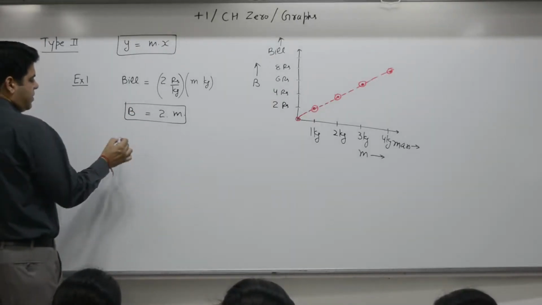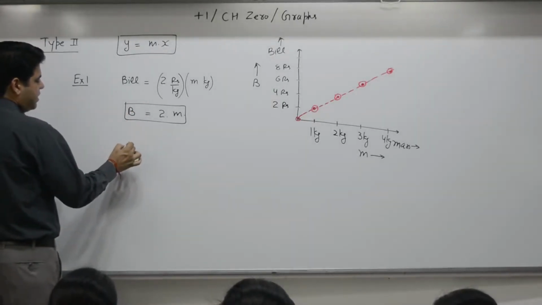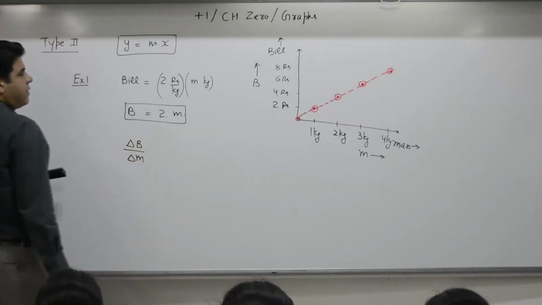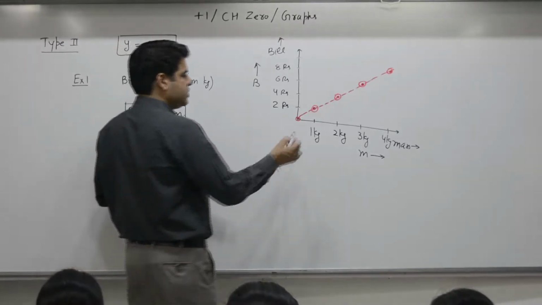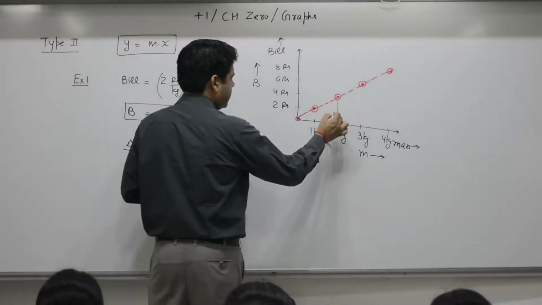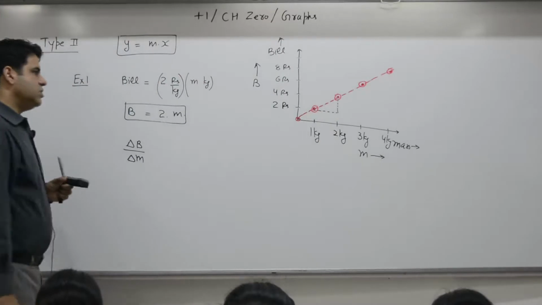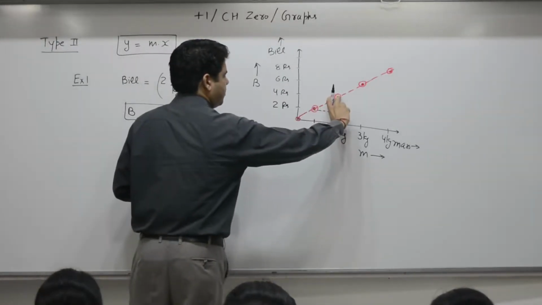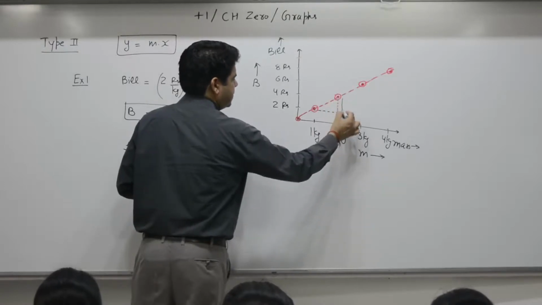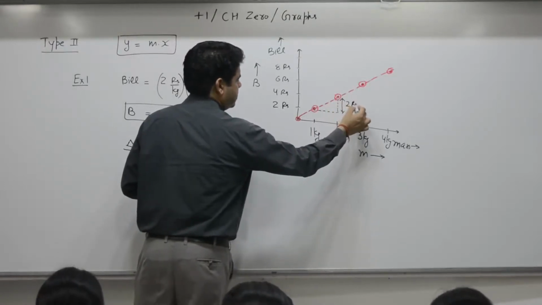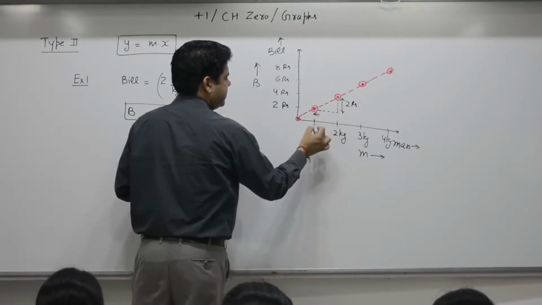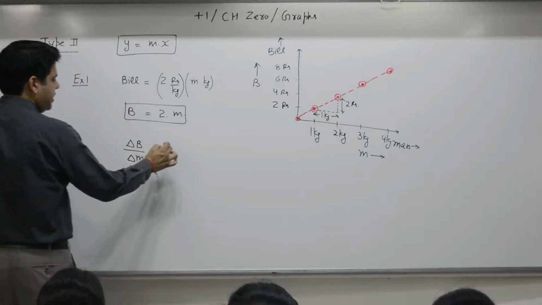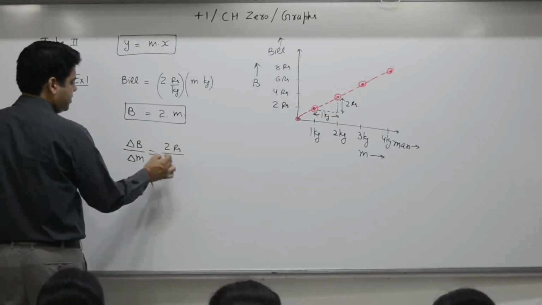Again, the issue is the same. Once you solve this part, then in every question I will ask the same. Delta B by delta M means what? Change in bill for a change in mass at any stage. For example, here, what is the change in bill? What was the bill here? 4 rupees. What is the bill here? 2 rupees. So what is the change? 2 rupees. This is 2 kg, this is 1 kg, so the change in mass is 1 kg. So the change in bill is 2 rupees.